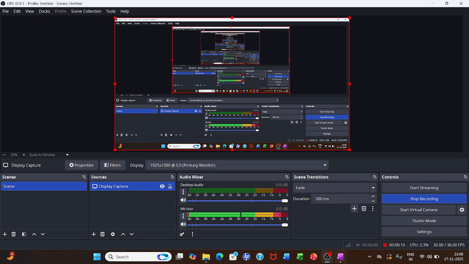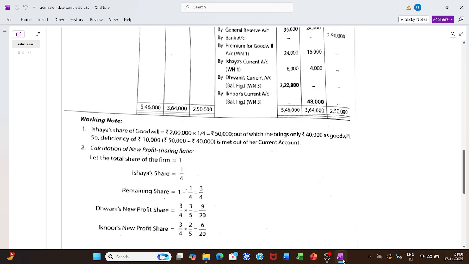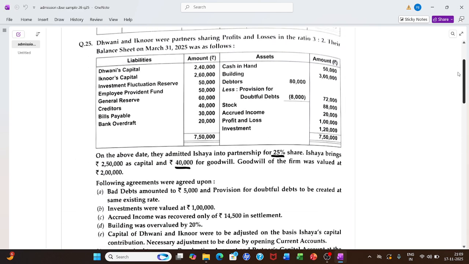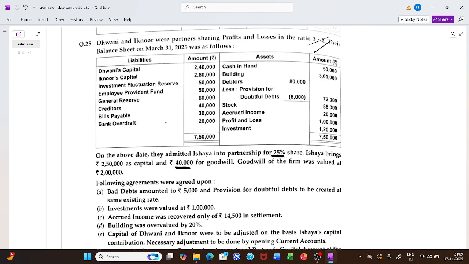Today we'll be discussing a sample paper question based on admission of a partner. Let's have a look at the question. This question has two partners, Dhwani and Ignore, who are sharing profits in the ratio of 3:2. Now their capital is given.